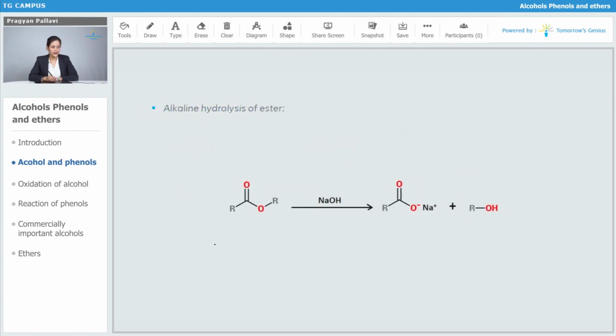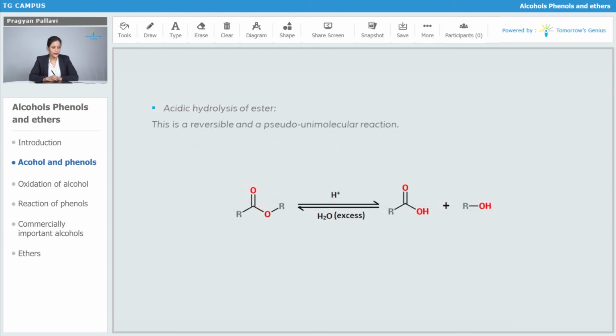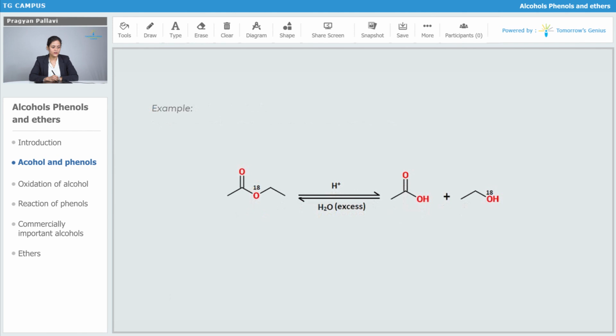So let's see, here we are having this ester. On treatment with alkali, that is NaOH, it forms this acetate and alcohol is formed. And when we have used H+, then it is forming acid, RCOOH and ROH. These are the examples where we are having RC double bond O, and this R can be any other group, and H+, which is acidic medium, so it is going to form the carboxylic group and alcohol.